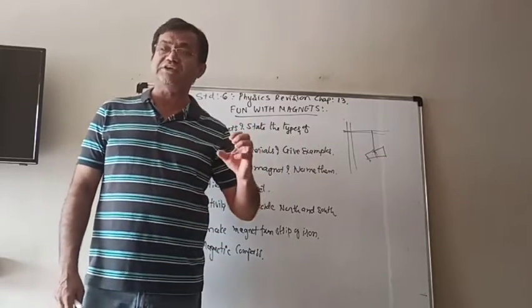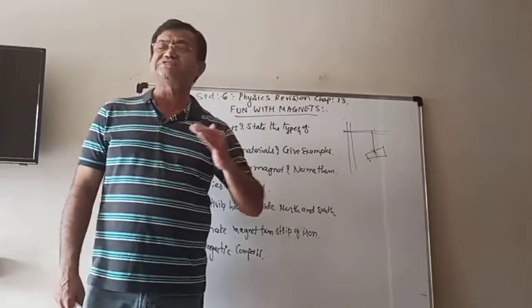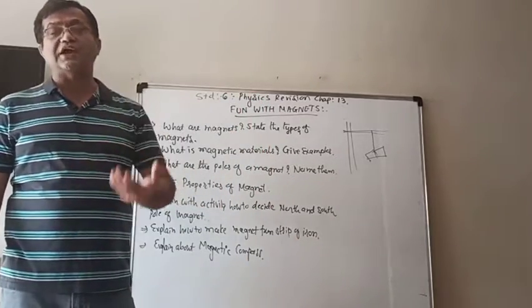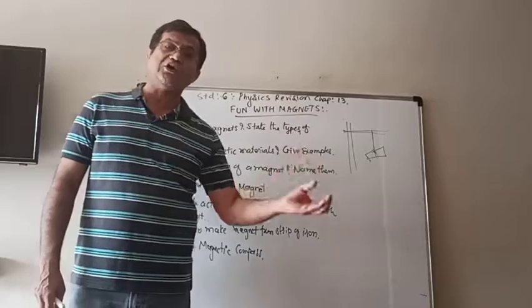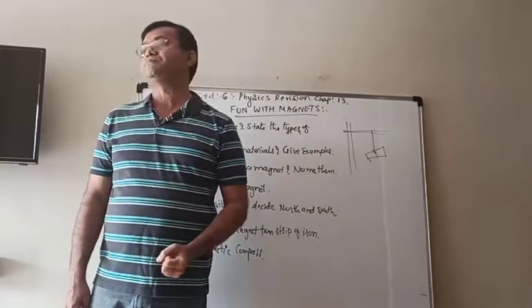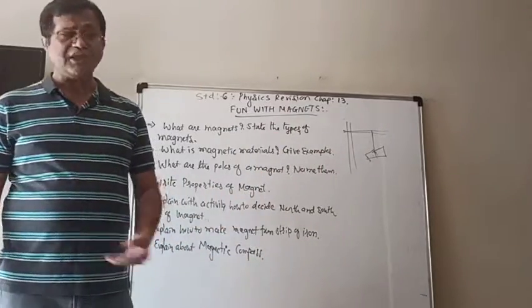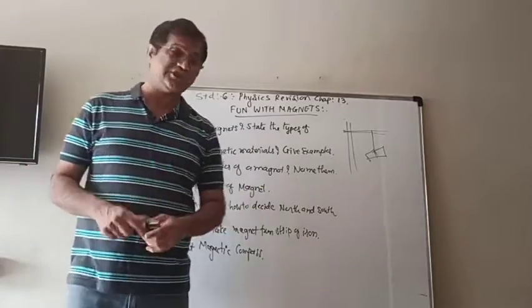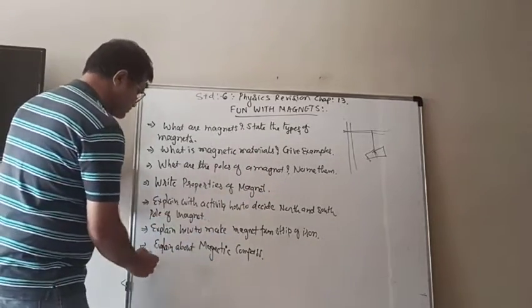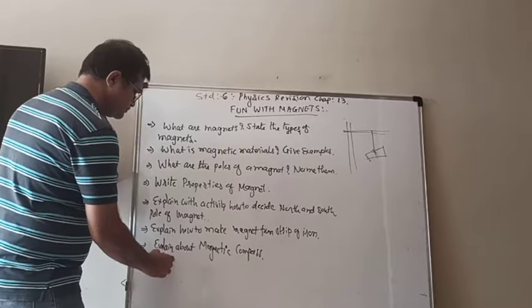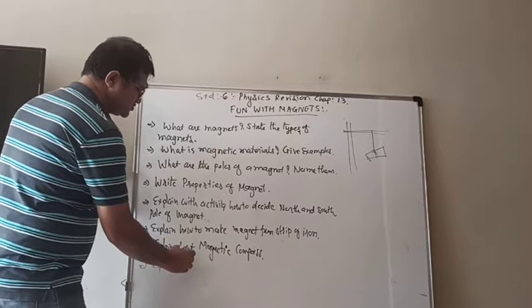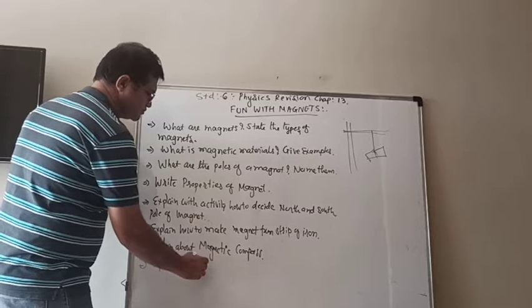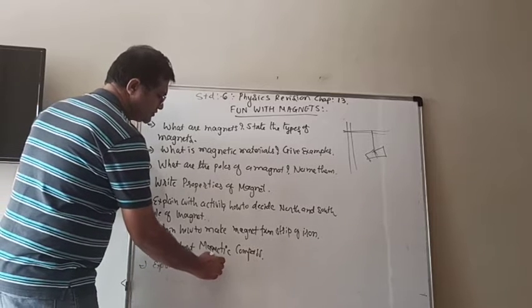So that is an activity you can write down step by step. How can we decide the north and south pole of the magnets? Now we can look at the interaction between poles.